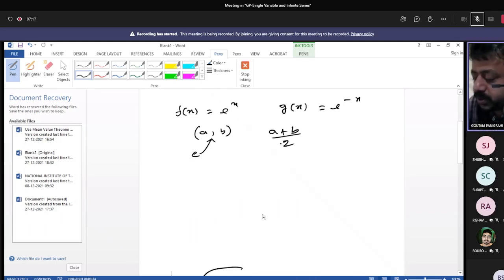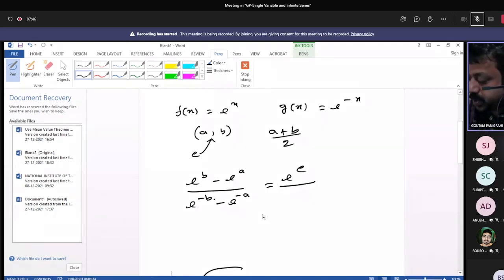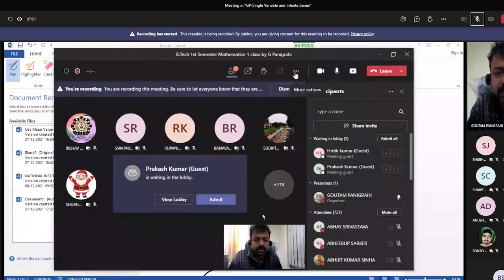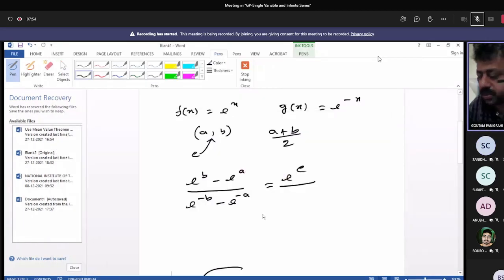First of all, we have f(b) minus f(a) by g(b) minus g(a), so it will be e to the power b minus e to the power a by e to the power minus b minus e to the power minus a. It will be f dash c by g dash c. What is the value of f dash c? e to the power c. g dash c will be minus e to the power minus c.